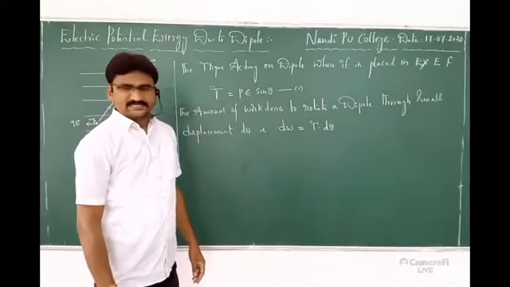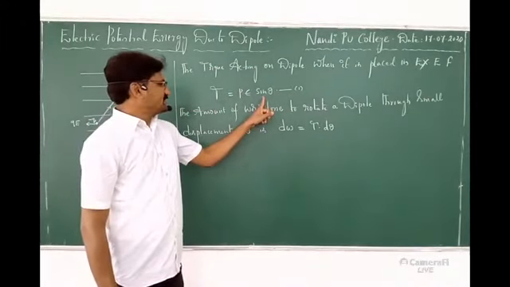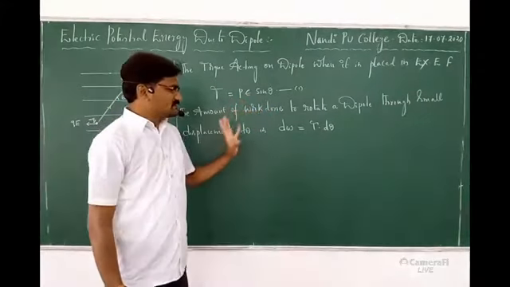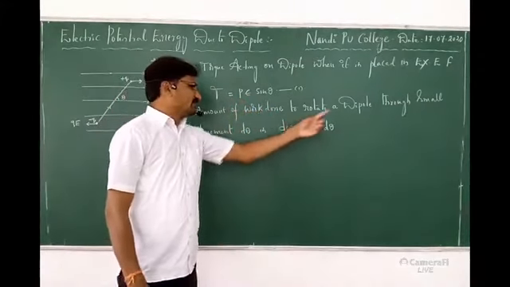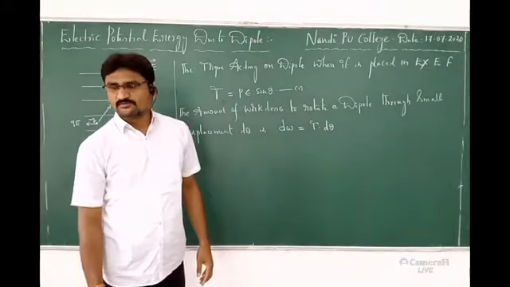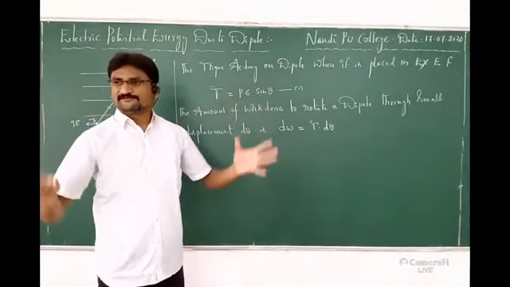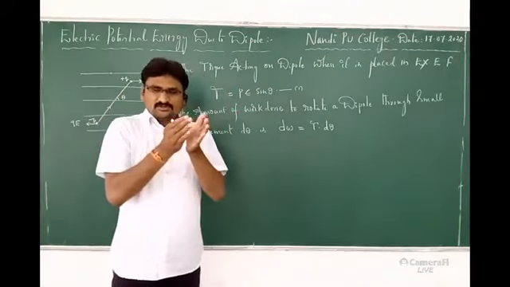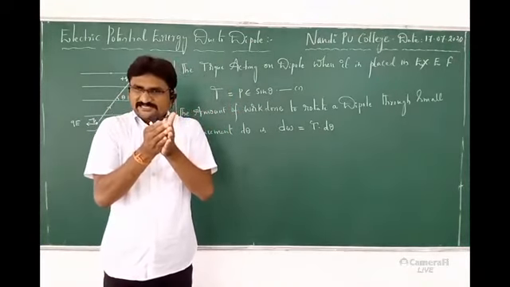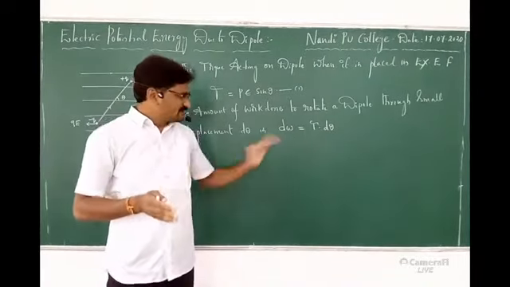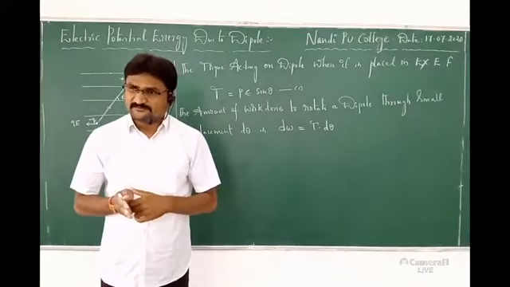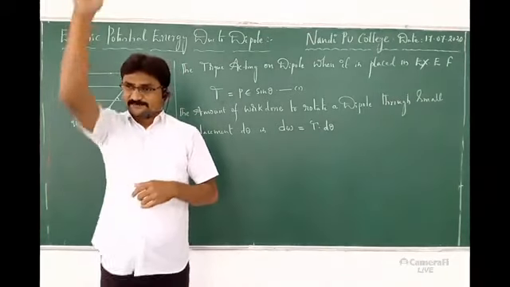Tau into d theta. So from this expression, can I substitute this? Yes. But still, this is only for what? Small work done. But I want total. So when I take a small part, I said it is by constant force, so generally we are taking F into S. When force is variable, then what we have to take?